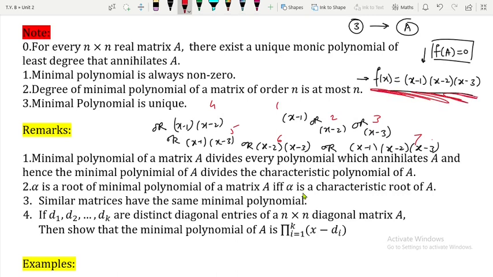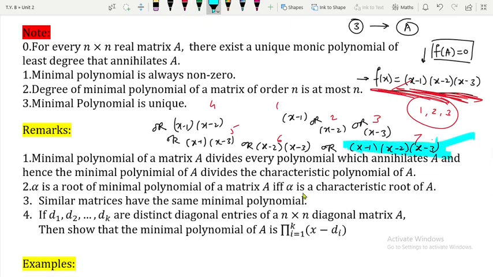So now can you guess the minimal polynomial for this characteristic polynomial? What should be our minimal polynomial? See, what are the roots of this characteristic polynomial? In this case they are 1, 2 and 3. So out of these 7 possibilities, which possibility has 1, 2, 3 as roots? It is only one, and which is that? This is it, isn't it?